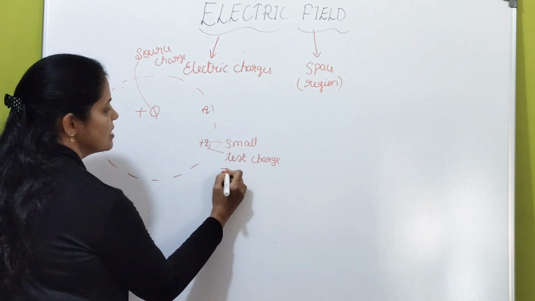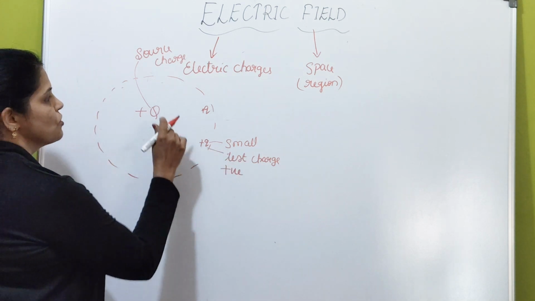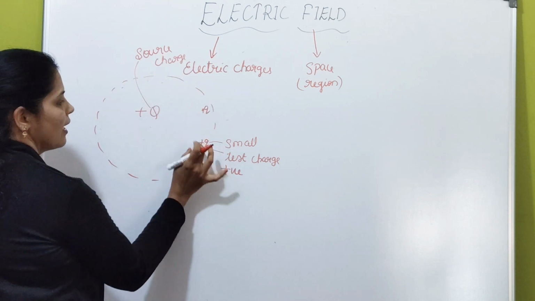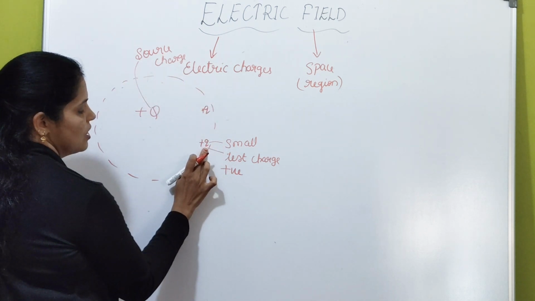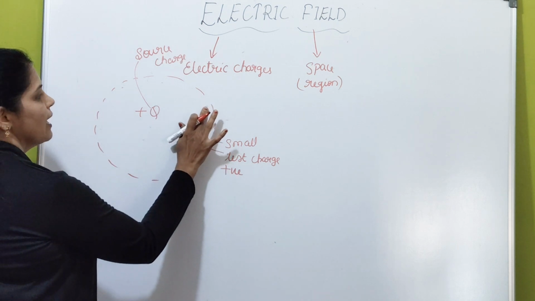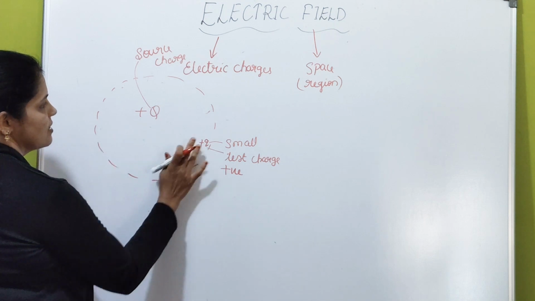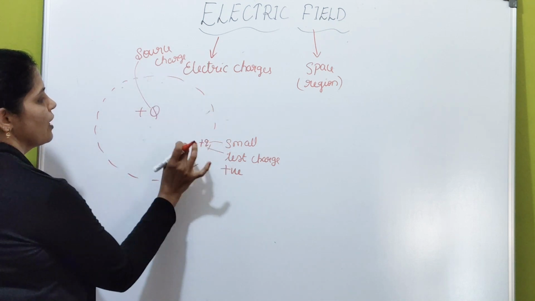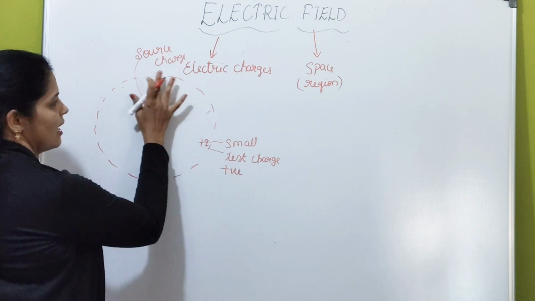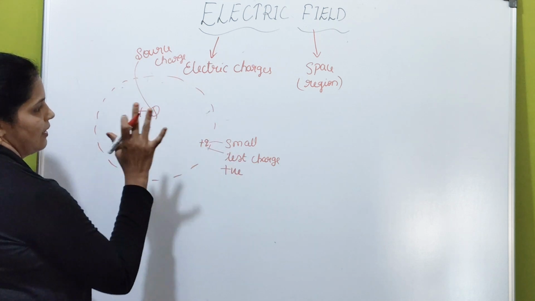Assume that test charge is always positive. Is it clear, student? So in order to identify the presence of electric field, we are taking the help of a small charge which is always positive in nature. Okay? You can place this small charged particle anywhere here, inside this field, anywhere you place. So if it experiences force, then it tells that there is an electric field.